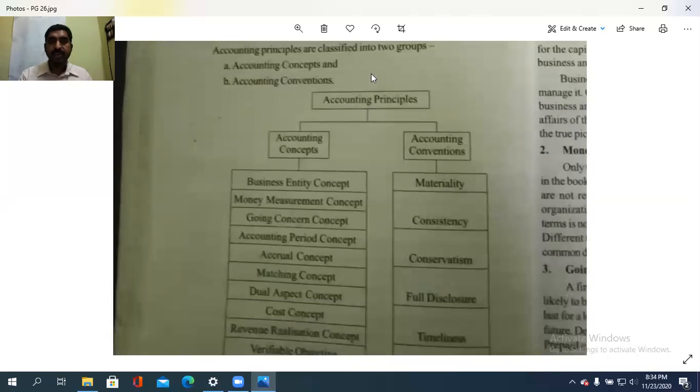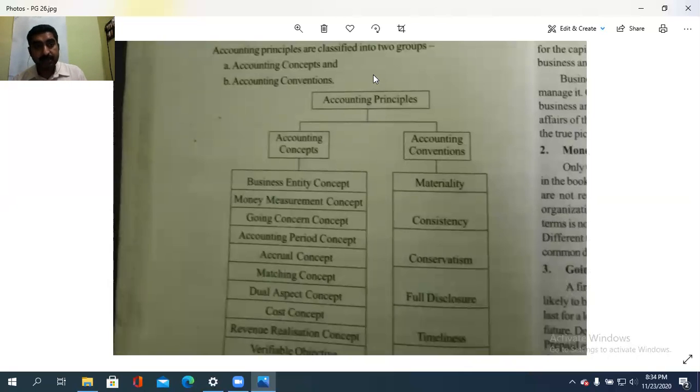Then classification of accounting principles. Next we are going to see that. So what are the accounting concepts and accounting conventions? Two things are there in accounting principles. That is, accounting concepts and also accounting conventions. So what are the accounting concepts? What are the accounting conventions? We will see each and everything in detail.